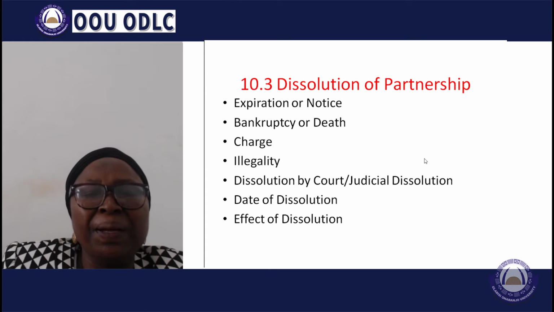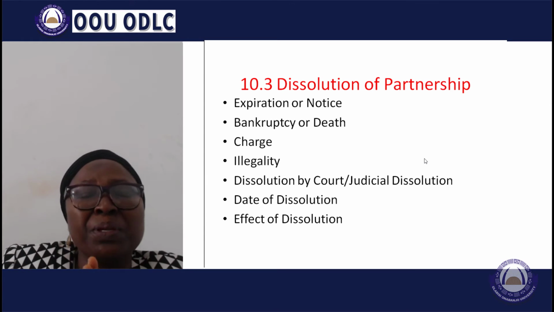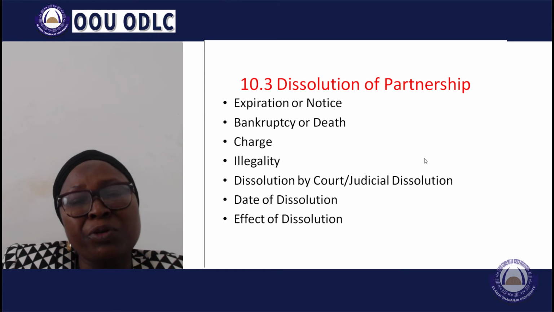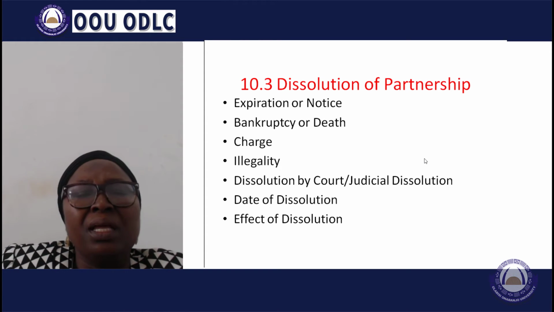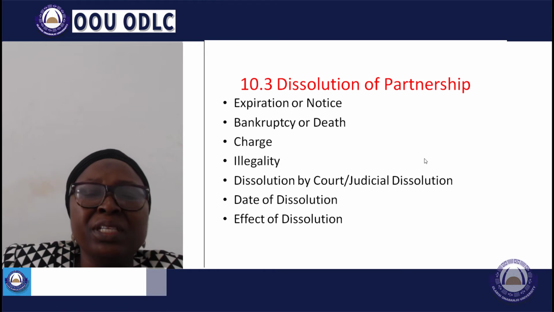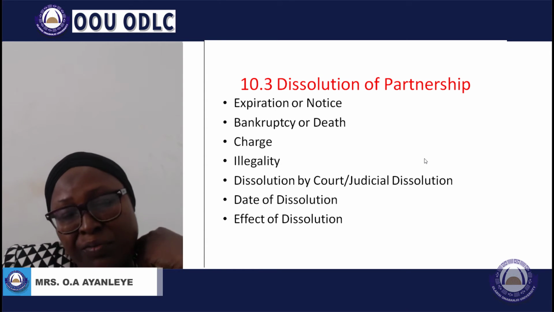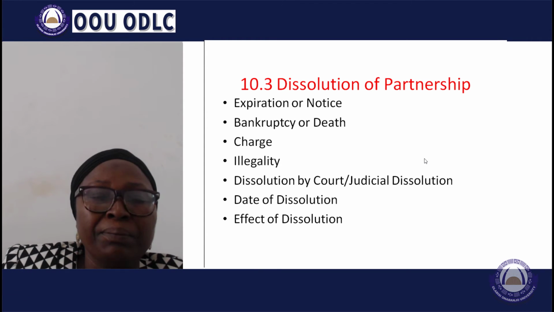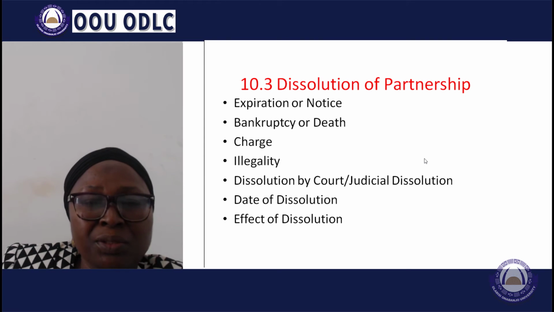Dissolution of partnership. A partnership may be dissolved by expiration or notice. If the partnership is for a specific period of time, then it may be dissolved by the expiration of that period of time or by notice from either of the parties. It may be dissolved by bankruptcy or death of the party. It may be dissolved by the court. It may be dissolved if the partnership is for an illegal purpose as well.